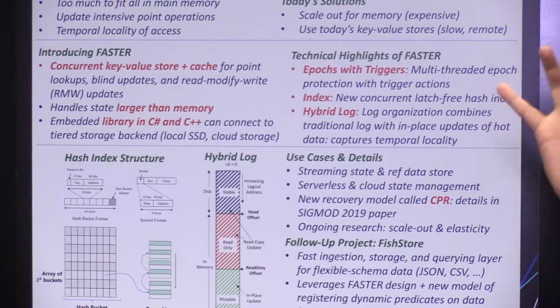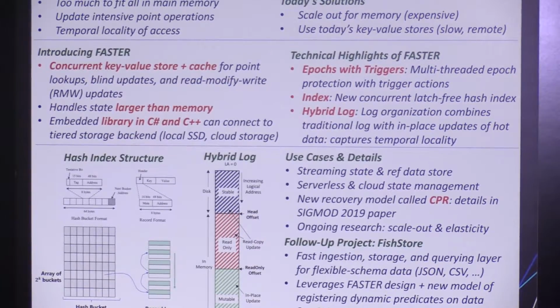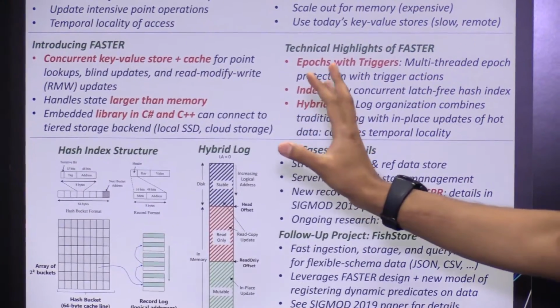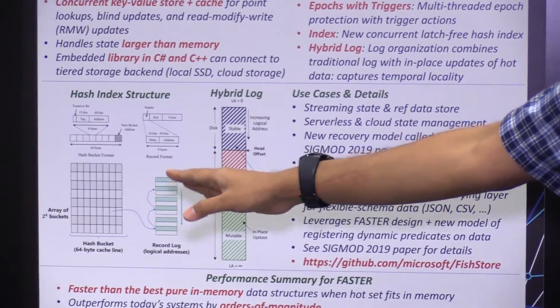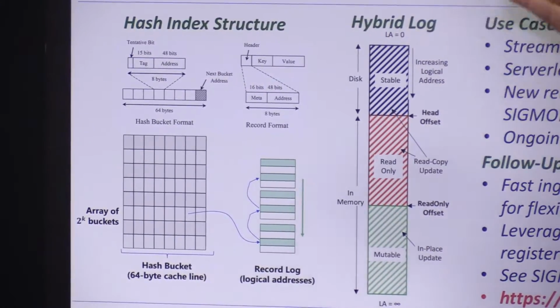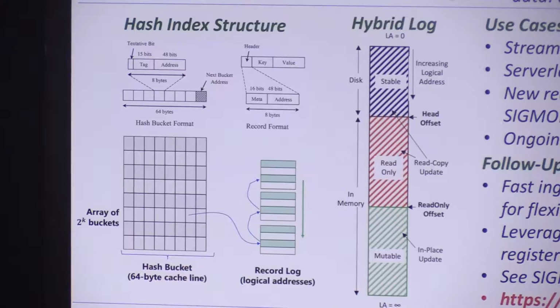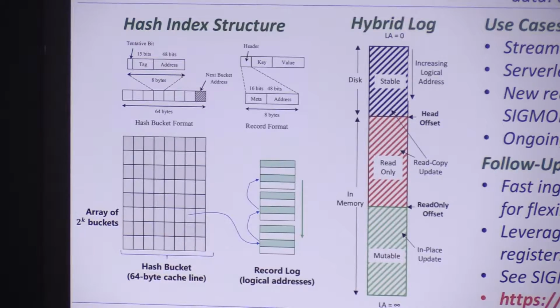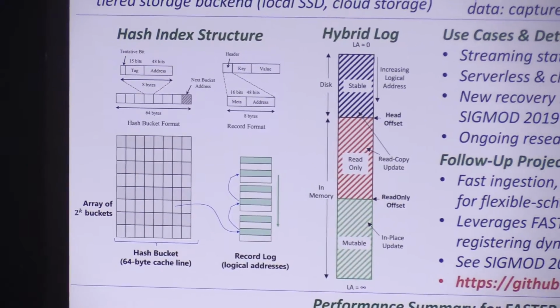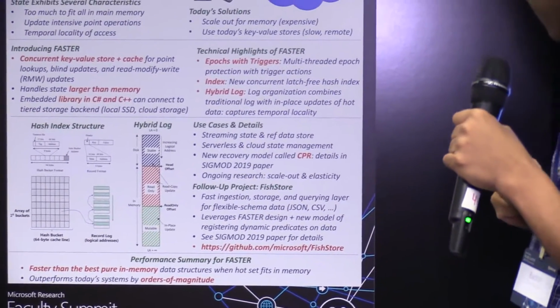Very briefly, the technical highlights of Faster include technologies for concurrent latch-free data structures, which we will not talk about in this demo, but you should check out our paper at SIGMOD for the details. The overall architecture consists of a hash index, as shown here, that talks to a tiered storage, which consists of the in-memory region, a read-only region, which is also in memory, and then the stable region. The key technology highlight of Faster is that when the data is in memory, it allows you to perform what is known as an in-place update, rather than the read-copy update, which is usually performed for log-structured storage. We do perform read-copy updates for the older data, which is stored on the secondary storage.